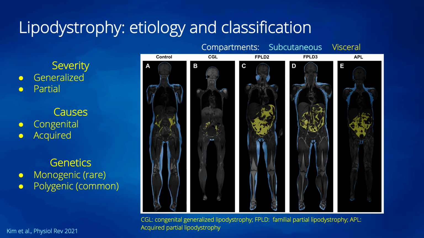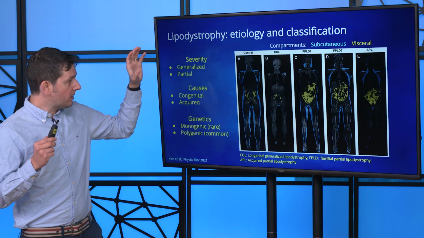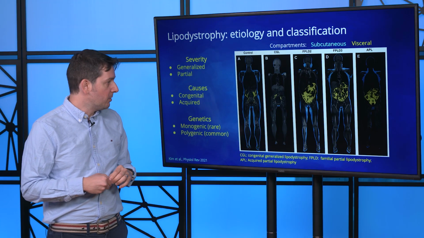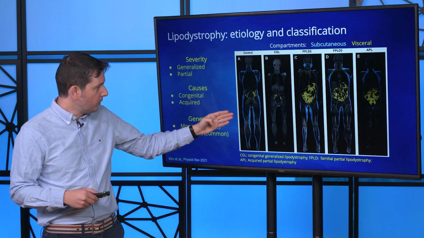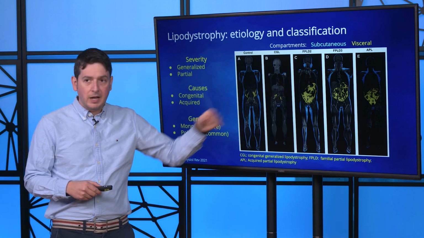On the other end, we also have lipodystrophy, which is characterized by the lack or abnormal distribution of adipose tissue, which then can be classified in different types based on its severity, the causes, and genetic predisposition. Here are some magnetic resonance images where we have subcutaneous fat showing in blue and visceral fat showing in yellow.